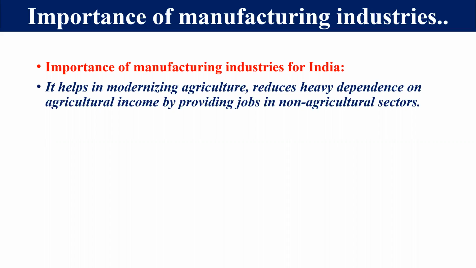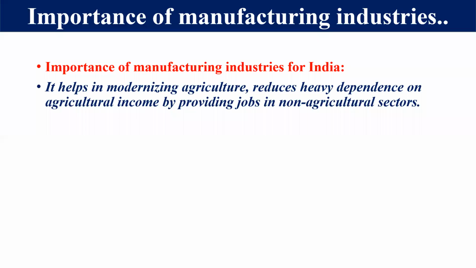It provides jobs in the non-agriculture sector, and people are shifting from agriculture to the industries. So in this way, first of all, it modernizes agriculture because it provides many machines, tools, and many insecticides and pesticides, which increase the productivity of agriculture. So it modernizes the agriculture. Second thing, it reduces the heavy dependence on the agriculture sector also, right? This is the most important importance of the industry.